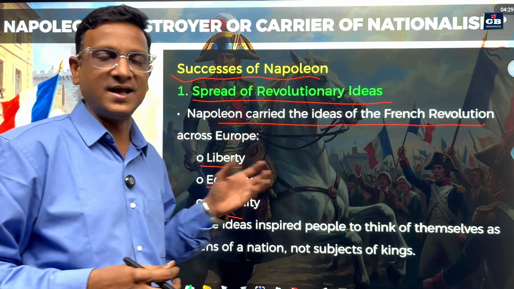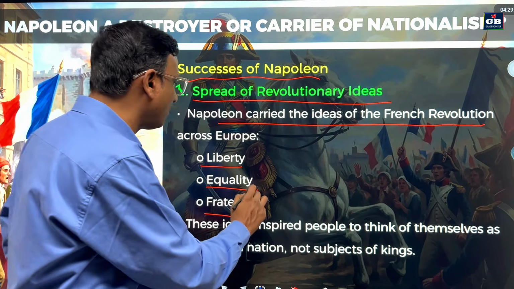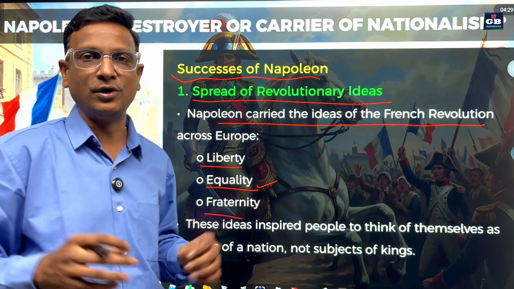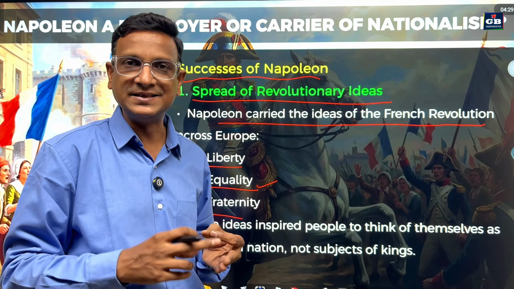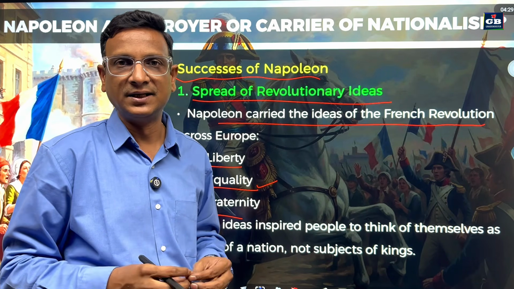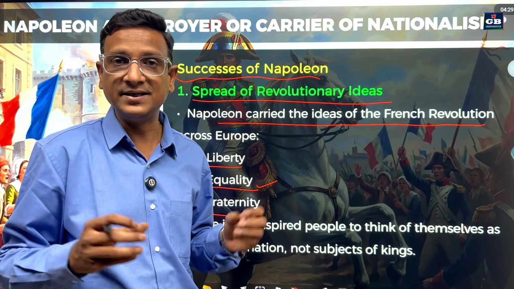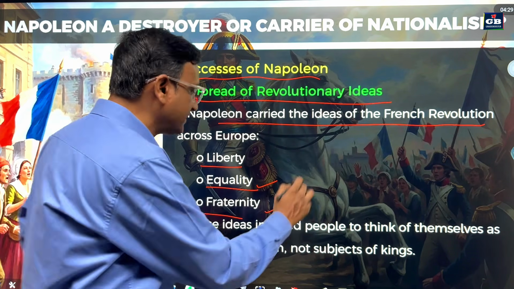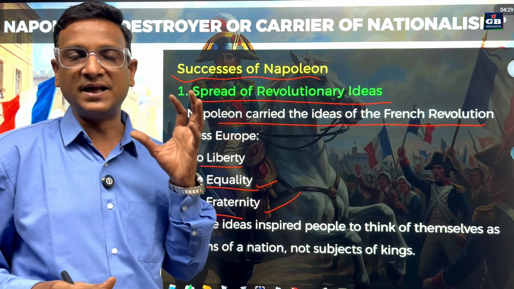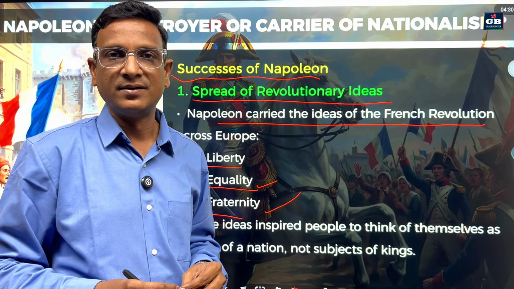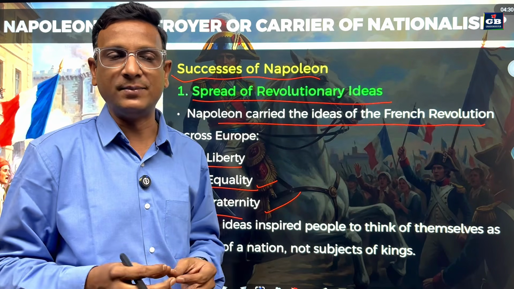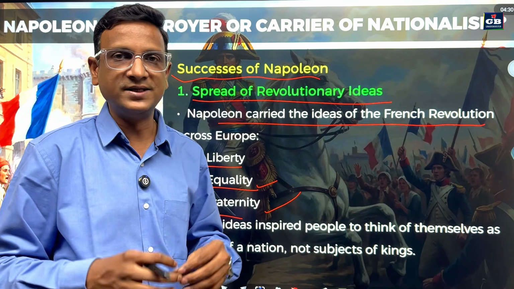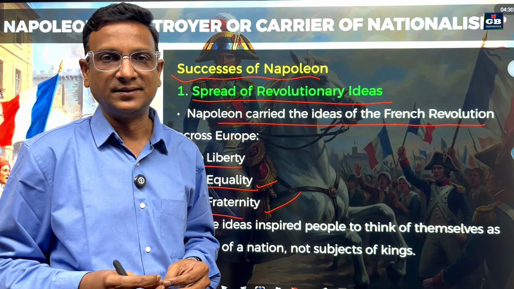So that is the first idea. And the second thing, equality. All are equal before law, irrespective of their caste, creed, social status and other things. Everyone is equal. That is equality. And the third one is fraternity. What is fraternity? That is brotherhood. Like one family, one nation, all are brothers. So there is no difference, right?